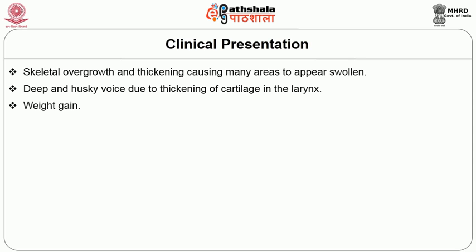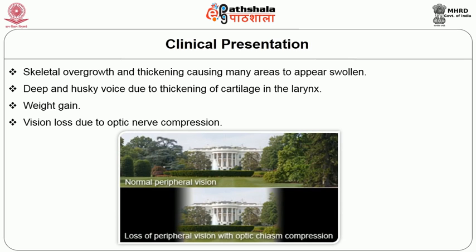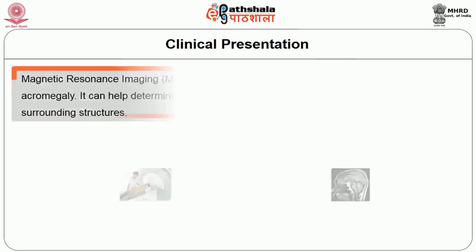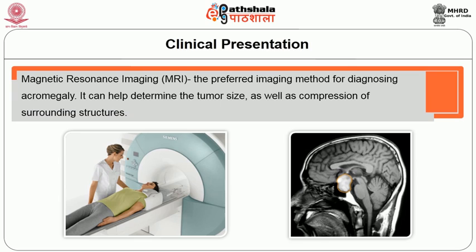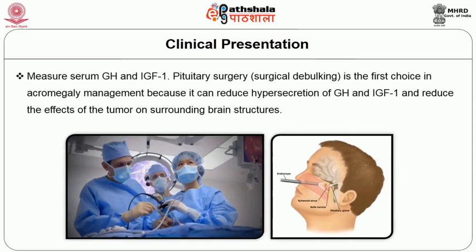The patient will have weight gain. There will be vision loss due to optic nerve compression. MRI is the preferred imaging method for diagnosing acromegaly. It can help determine the tumor size as well as compression of the surrounding structures. This MRI picture shows the enlarged pituitary gland. It is also diagnosed by measuring the growth hormone and insulin-like growth factor levels.